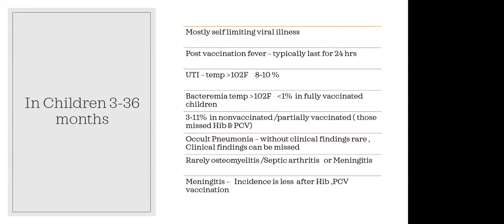Incidence is very low after the introduction of Hib and PCV vaccination. We are very rarely seeing meningitis with Haemophilus influenzae and pneumococcal vaccines in completely vaccinated children. So these are the causes of fever without focus in the age group of 3 to 36 months. Mainly the majority is viral illness, post-vaccination fever, UTI, bacteremia, focal pneumonia, osteomyelitis, septic arthritis, and meningitis. Next slide.